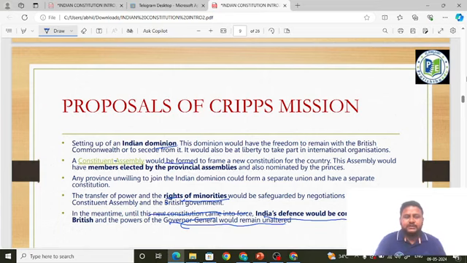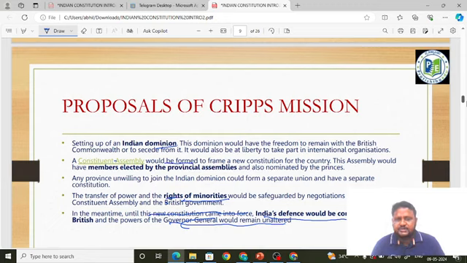Okay, next, moving forward, these were the proposals: dominion status, where they can come out of the British Commonwealth or stay with it, and there will be liberty. Also, a Constituent Assembly where members will be elected from the provincial assemblies and nominated from the princely states. Understood, friends? So this is about the constitution framing body, that is the Constituent Assembly, that was put forward by the Cripps Mission.